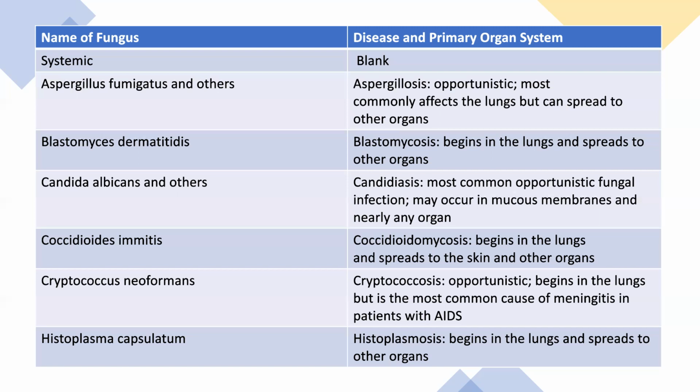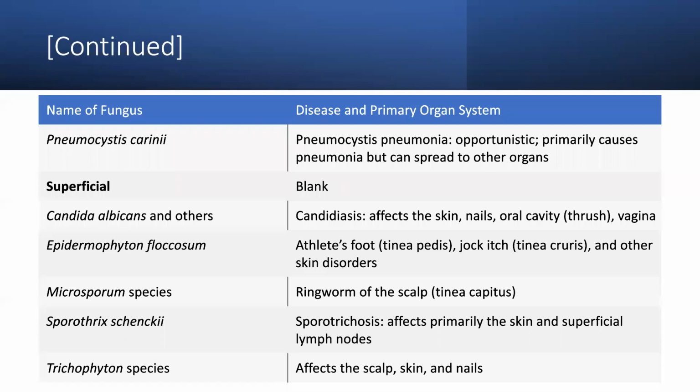Coccidioides immitis causes coccidioidomycosis, which begins in the lungs and spreads to the skin and other organs. Cryptococcus neoformans causes cryptococcosis, opportunistic, which begins in the lungs but is the most common cause of meningitis, infection of the brain membranes, especially in patients with AIDS. Histoplasma capsulatum causes histoplasmosis. It begins in the lungs and again spreads to other organs. Then there is Pneumocystis carinii, causing Pneumocystis pneumonia, opportunistic. It primarily causes pneumonia but can spread to other organs as well.